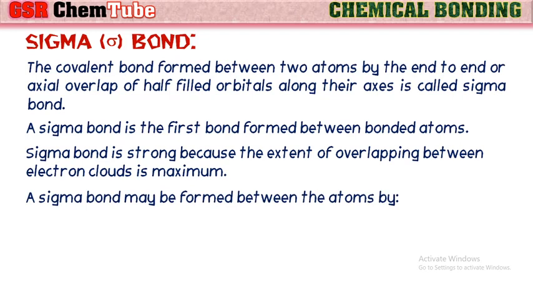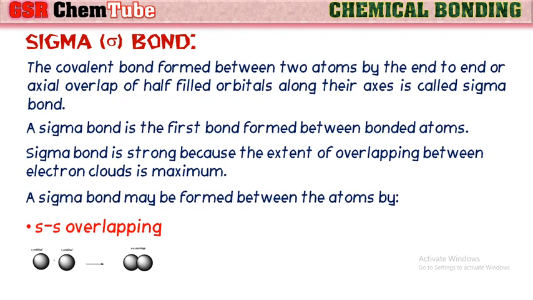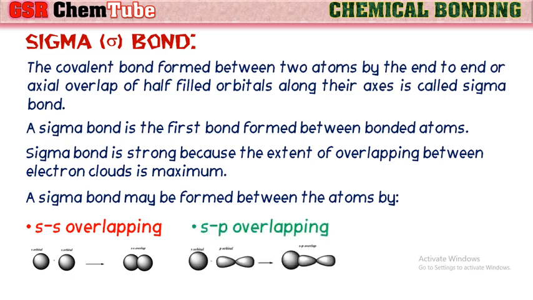A sigma bond may be formed between the atoms by ss overlapping. That means the s orbital of one atom overlaps with the s orbital of another atom to form a sigma bond. A sigma bond may also be formed by sp overlapping. That means the s orbital of one atom overlaps with the p orbital of another atom to form a sigma bond.